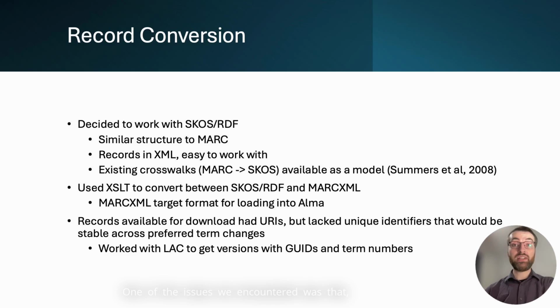One of the issues we encountered was that, while the records are available for download, the URIs included are constructed with the preferred term. We knew that we would need some form of identifier that would remain stable across changes in preferred terms for long-term stability. Staff at Library and Archives Canada were kind enough to provide custom files for the authorities that included both their internal term numbers and GUIDs, Global Unique Identifiers, for each record.